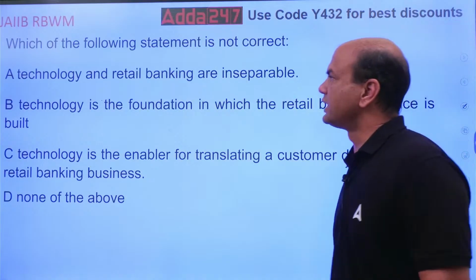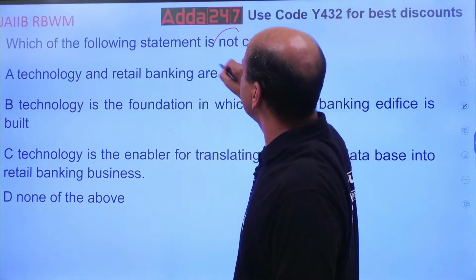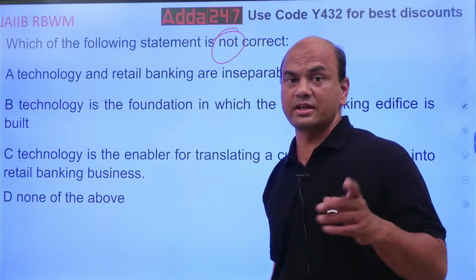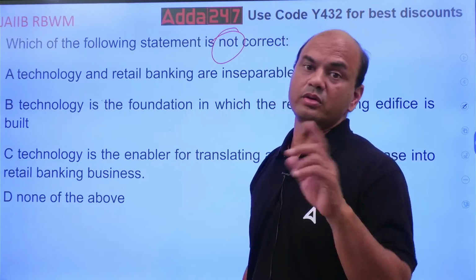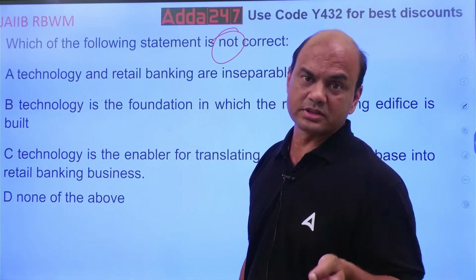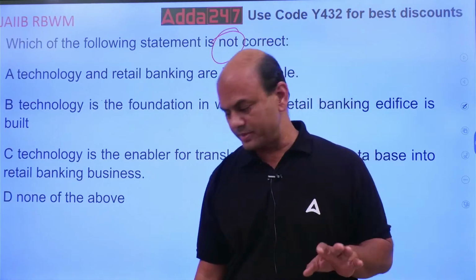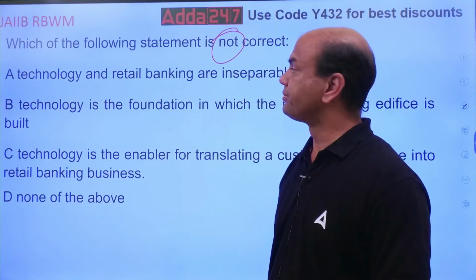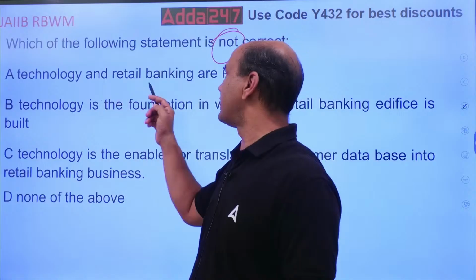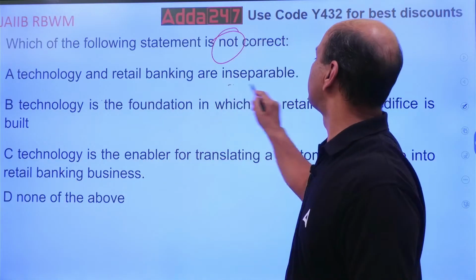Which of the following statements is not correct? Always check, again I am telling you, in the exam: is it asking for correct or not correct, true or false? Otherwise you know everything but you make a mistake. Okay. Technology and retail banking are inseparable.